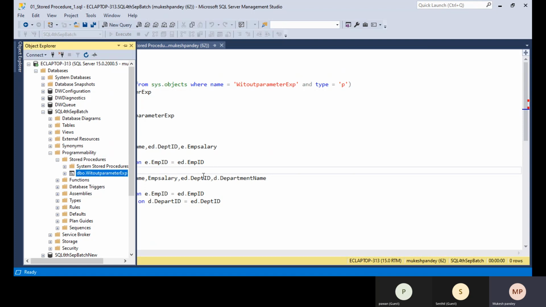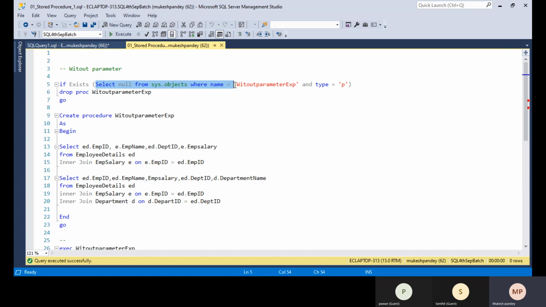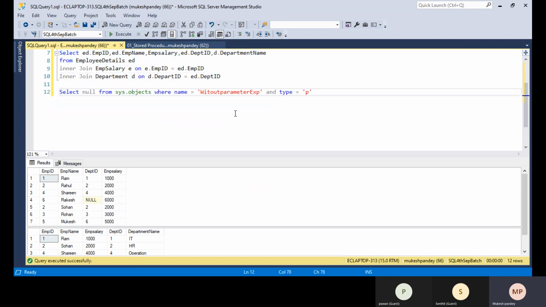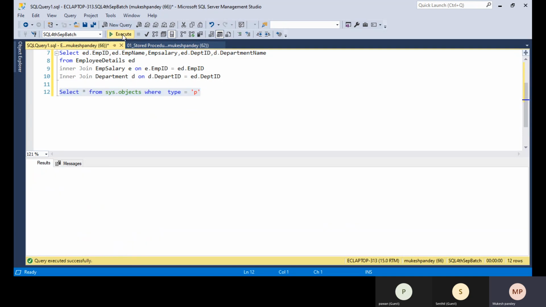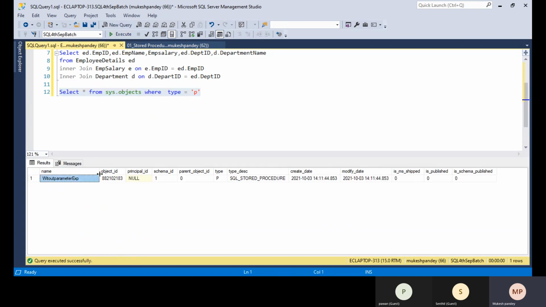Also, you can use the sys objects. If you put the name like this, starting from this part of the code, you can find the procedure. But if you don't put the name, for example if you remove the name here, you will get all the procedure names available in the database, whatever procedures are created. Right now I have only one stored procedure created, so only one procedure name is coming.